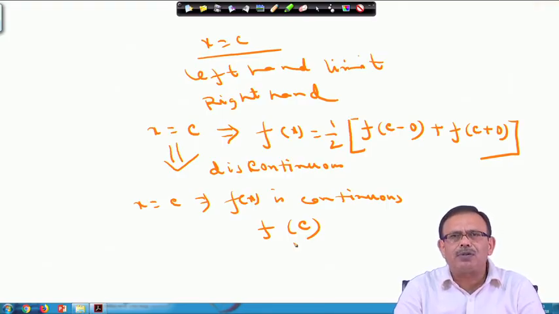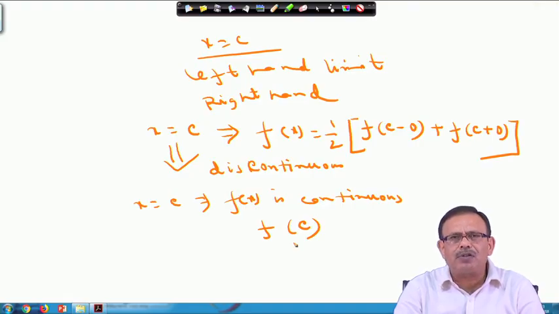If it is continuous throughout, then at any point x equals c, the value of the function will be f of c. If x equals c is a point of discontinuity, as I explained in the example, in alpha to c it is a function phi x, and c to alpha plus 2 pi some other function psi x, so that at x equals c the function is discontinuous.